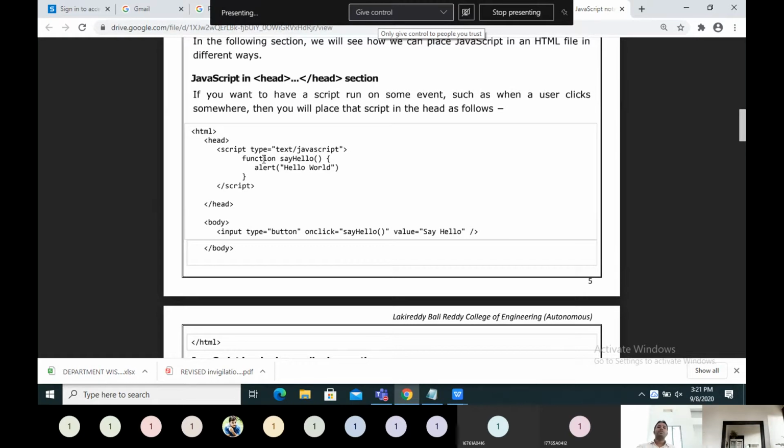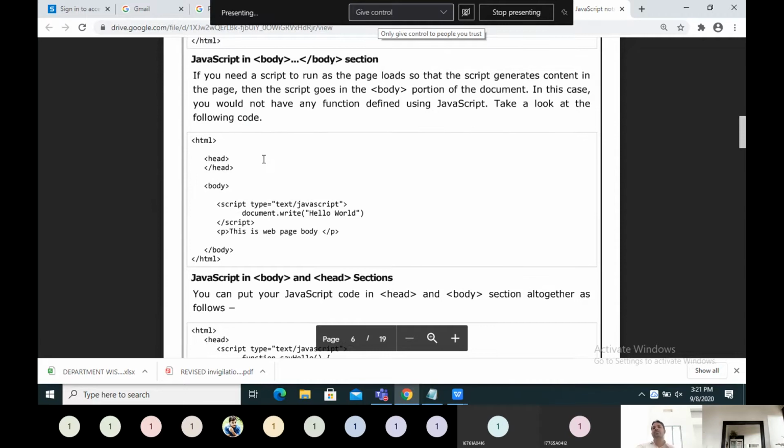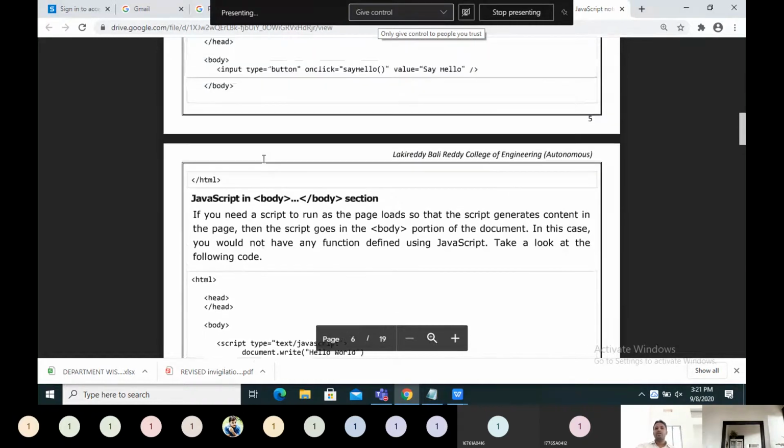So what happens is, when the user clicks on the button say hello, a hello world alert will be displayed. That's a small example. You can go through that statement about when to use script in the body section and when to use it in the head section.